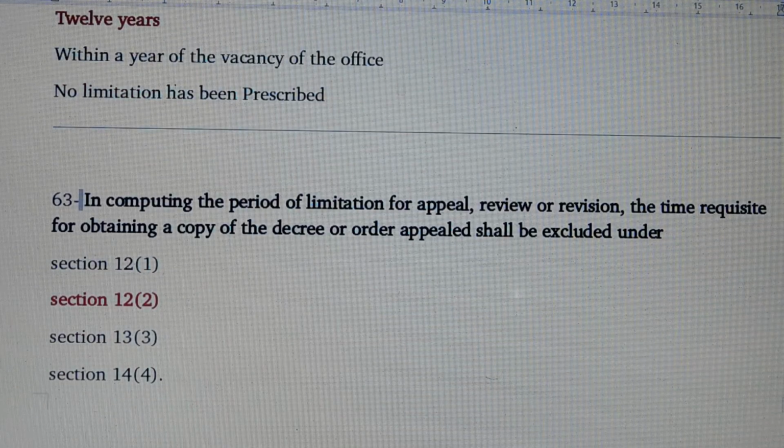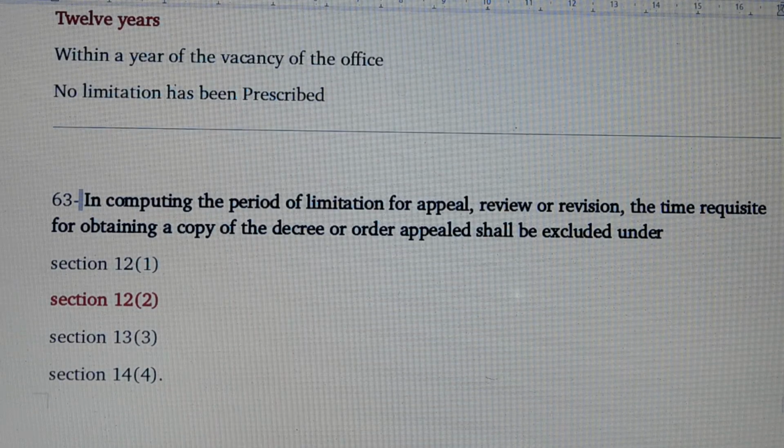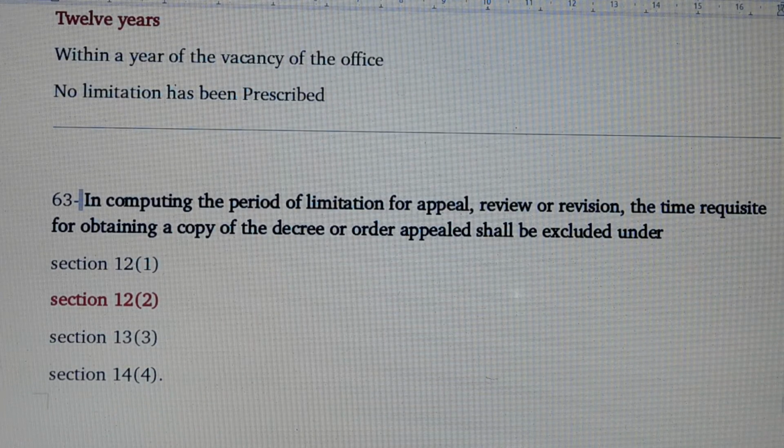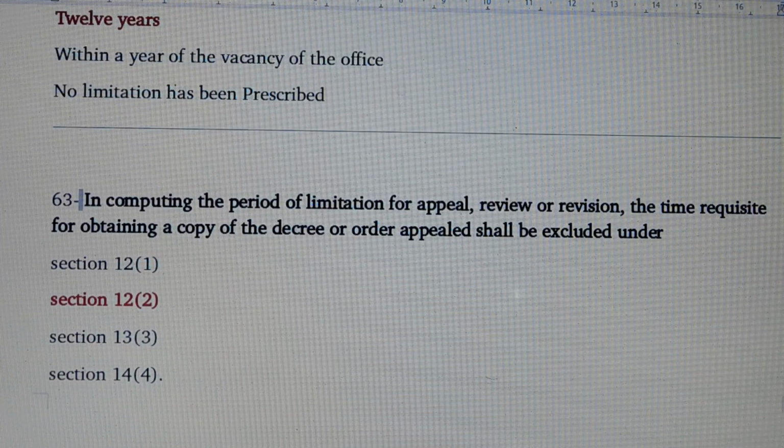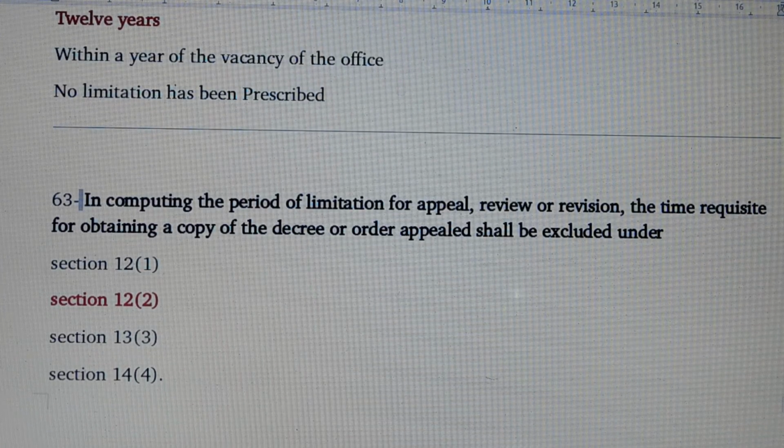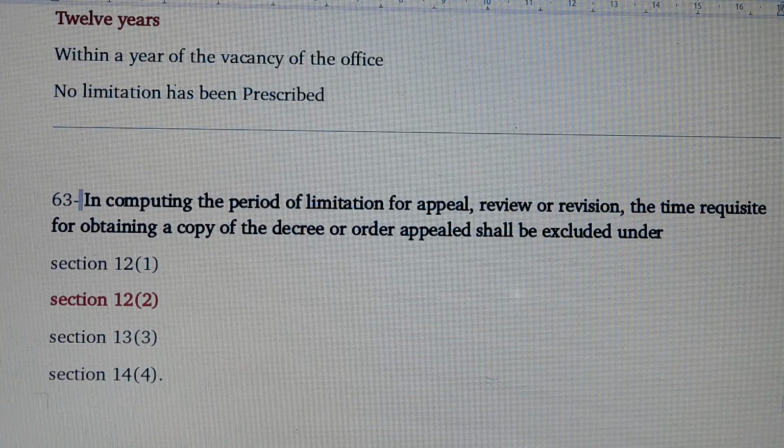Question number 63. In computing the period of limitation for appeal, review or revision, the time requisite for obtaining a copy of the decree or order appealed shall be excluded under. Answer is section 12 subsection 2. Obtaining a copy of decree or order appealed shall be excluded under section 12 subsection 2.